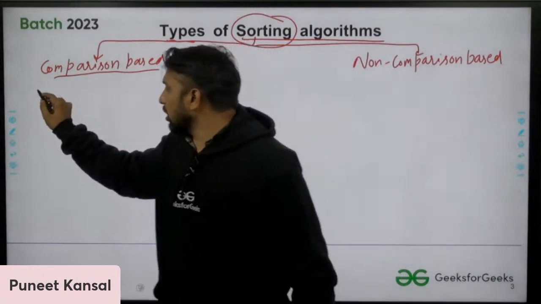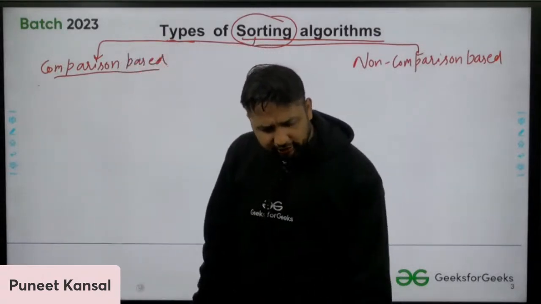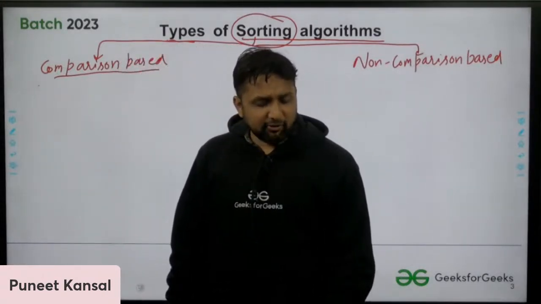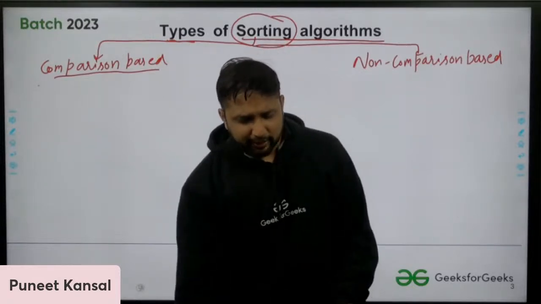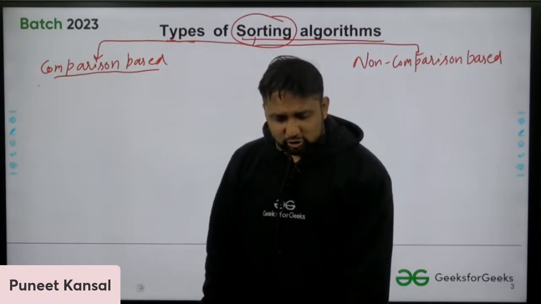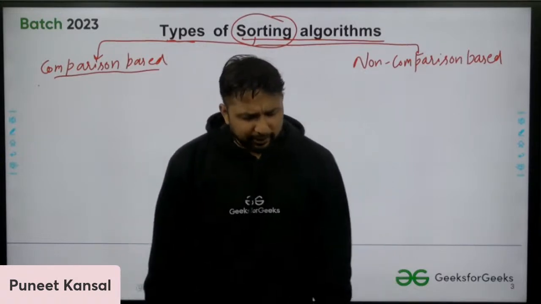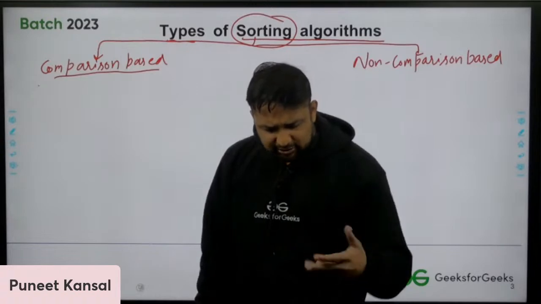So first of all, can you write in the chat box the names of different sorting algorithms, whatever you know? Keep typing whatever sorting algorithms you know in the chat box. Everyone, just keep typing.